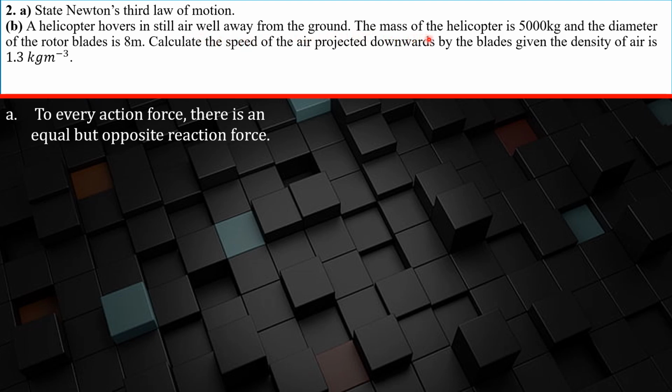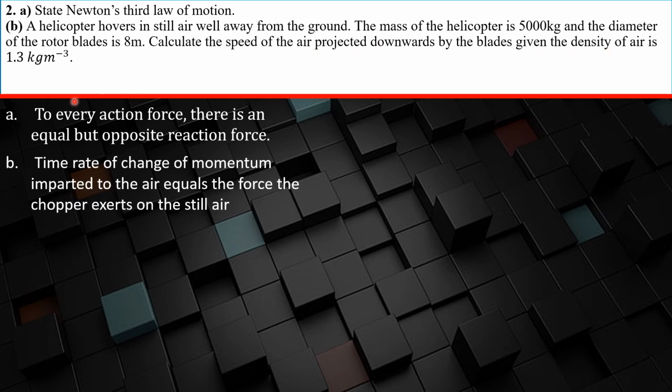B says a helicopter hovers in still air away from the ground. The mass of the helicopter is 5,000 kilograms and the diameter of the rotor blades is 8 meters. Calculate the speed of air projected downwards by the blades, given the density of air is 1.3 kilograms per meter cube.